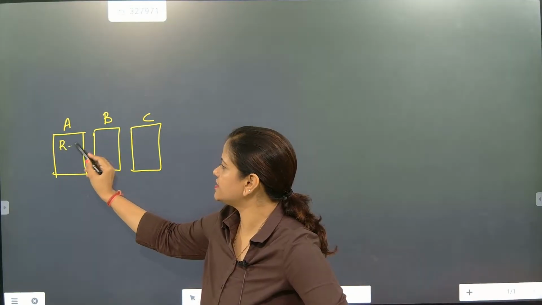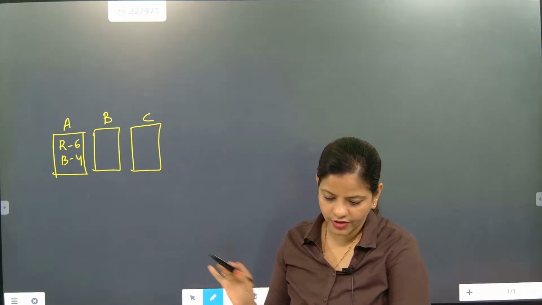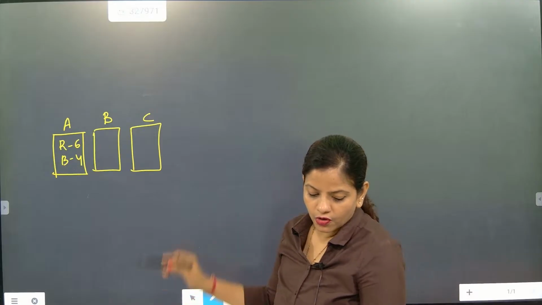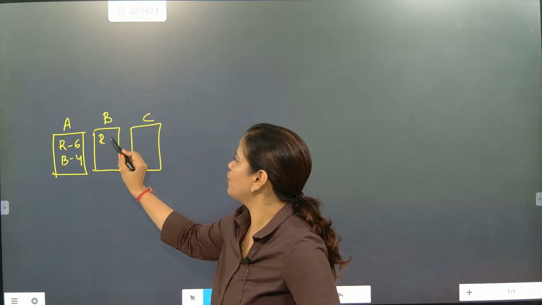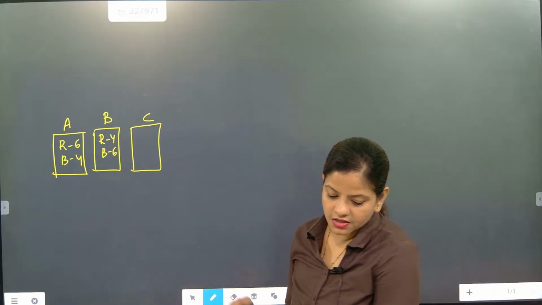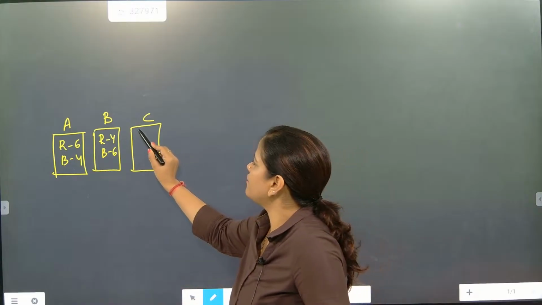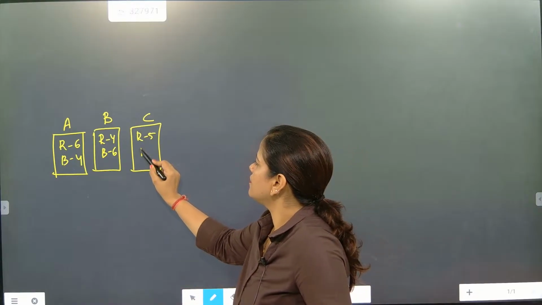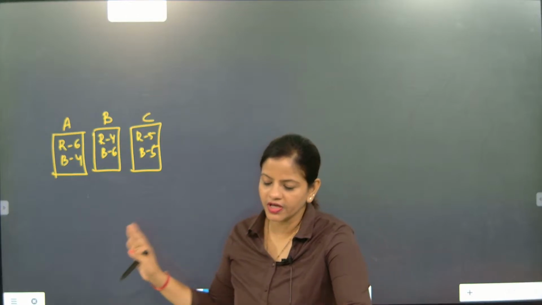Here red is six, black is four. Urn number one over. Urn number two, four red, six black. Next, last part: four red, six black. Now five red, five black. That's it. This is exactly the story of the urns.